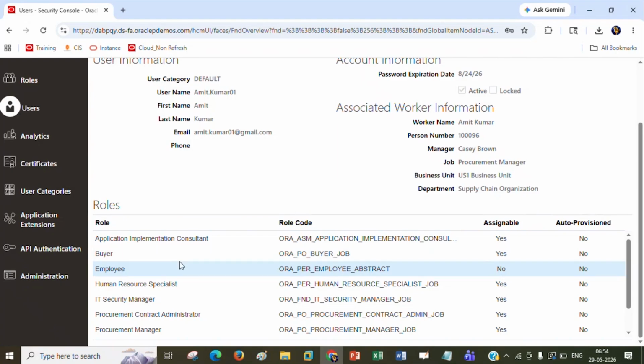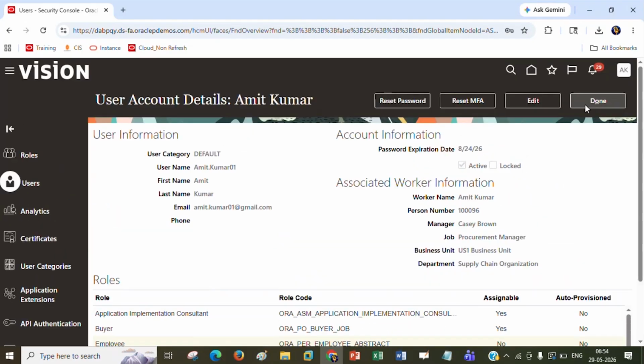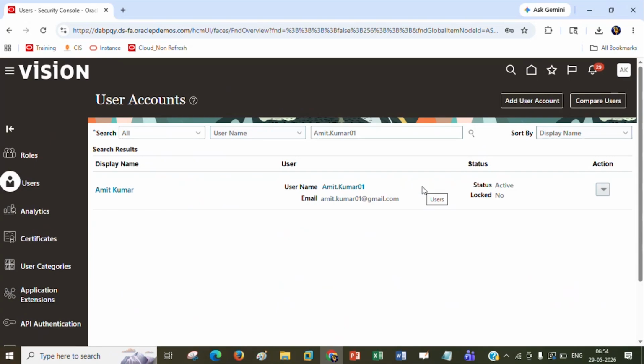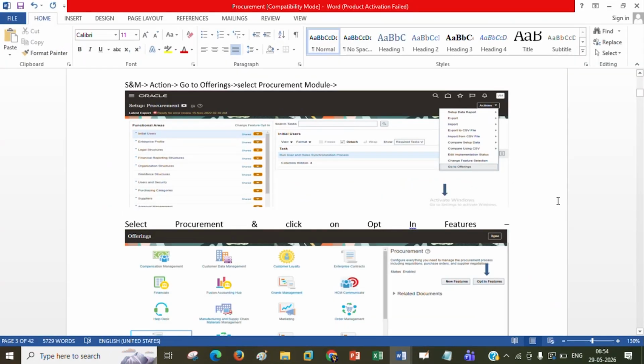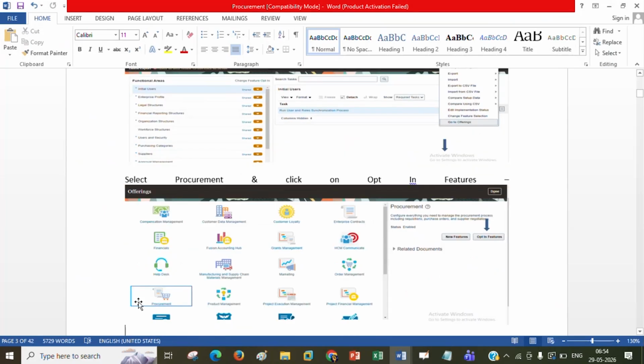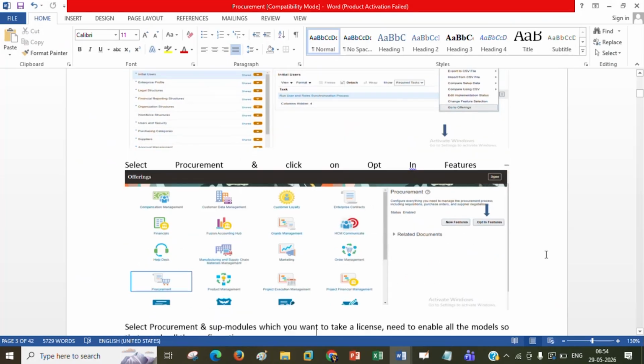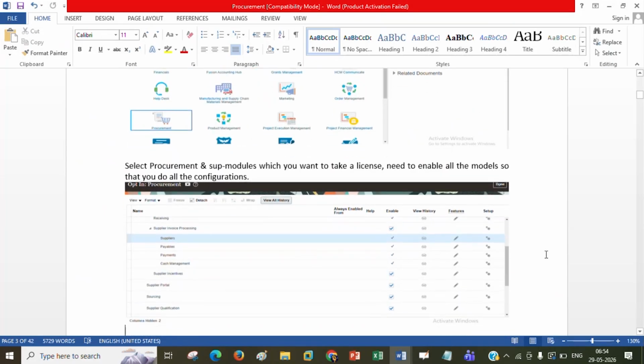Don't waste time on that. Even if employee is no, it's fine if you assign all this information here. That's it. This screenshot I already mentioned. You can go ahead with the same process. If anyone is facing an issue, then only that's it.